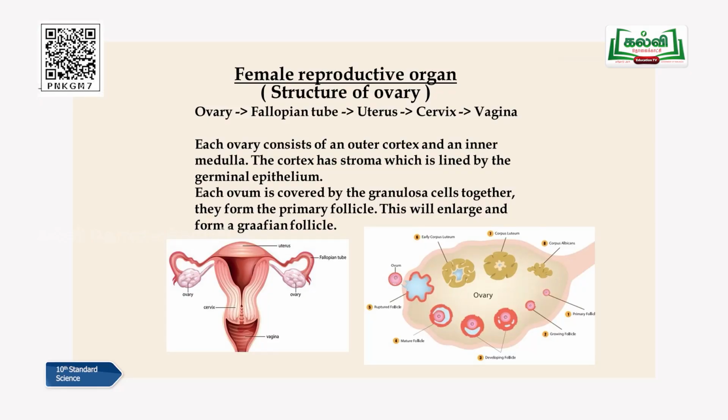So very easy. A pair of ovaries, friends, look at the diagram, children. A pair of ovaries is present on either side of the abdominal cavity, and again they give out a branch called the fallopian tube, and the fallopian tube will just run from either side, left side and right side. They join together and they come down forming a bag. Yeah, you can see the bag-like structure called the uterus, and the uterus will be opening out through the cervix and vagina. Cervix is the mouth of the uterus. It is otherwise called the birth canal also, through which the baby will come out at the time of delivery.